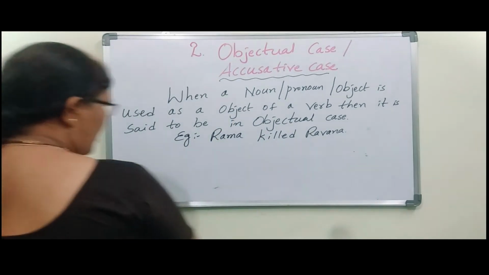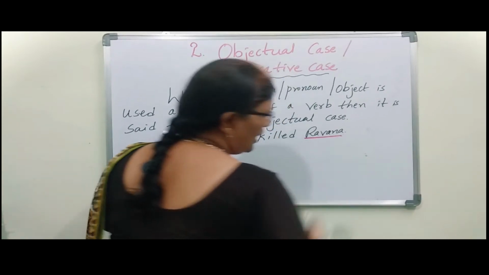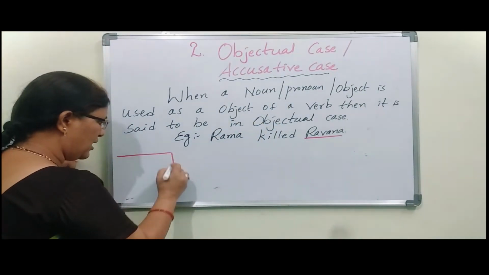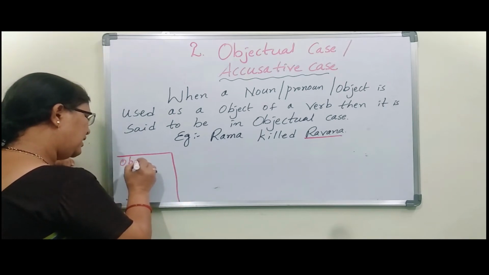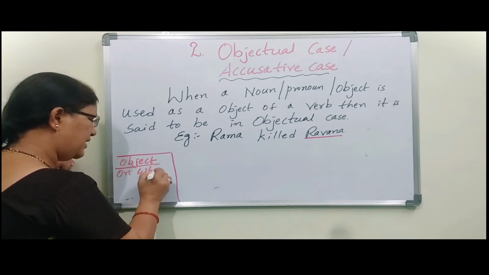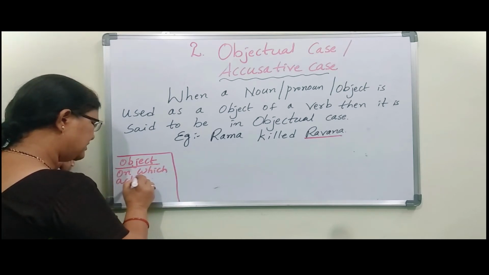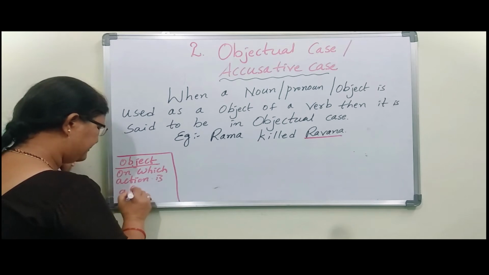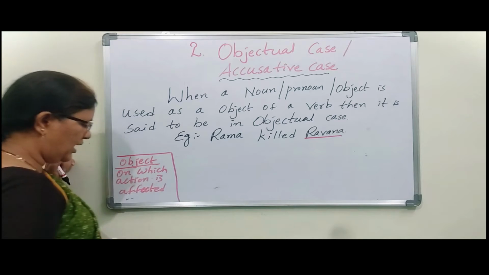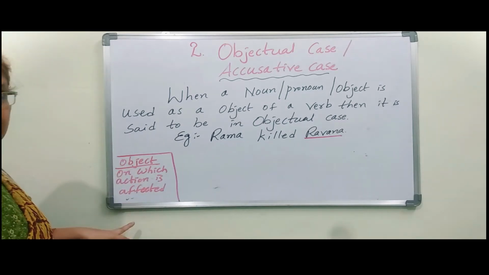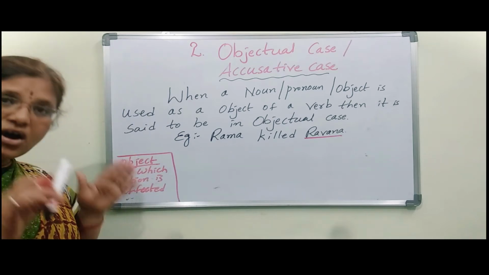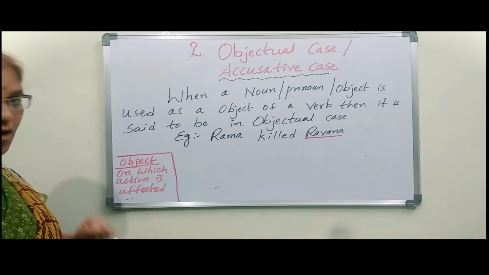So first we have to know what is object here. Object means not a thing here. In English, object means on which action is affected, means on which that action was done or is done. So this is object in English.